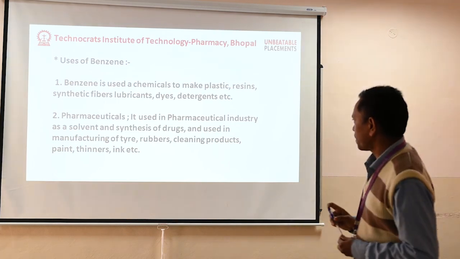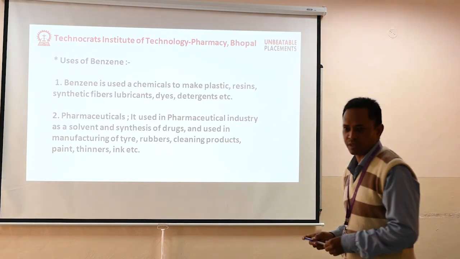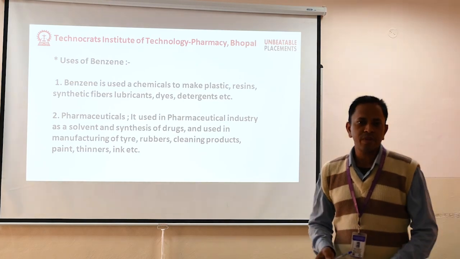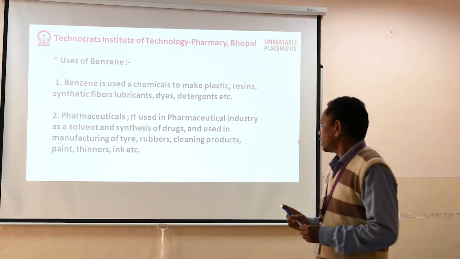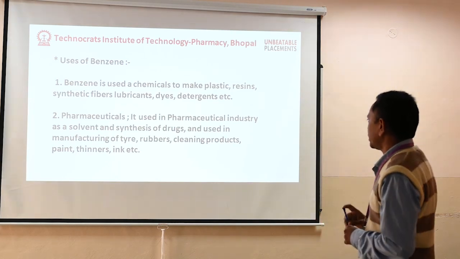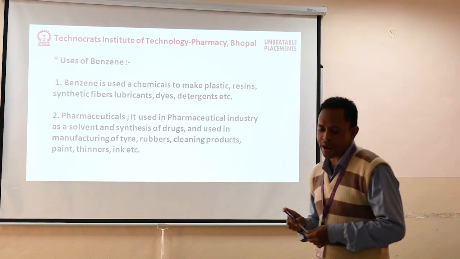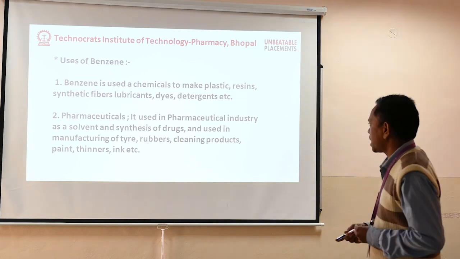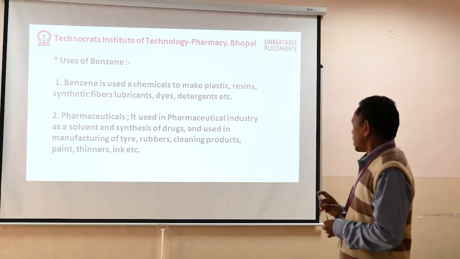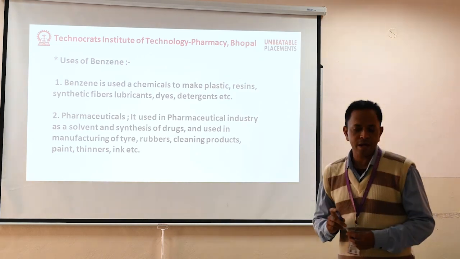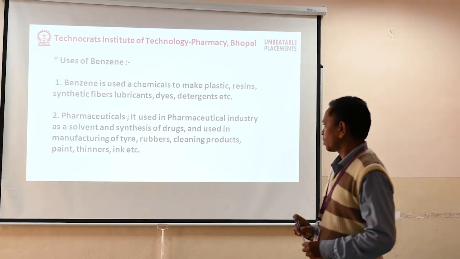Next, uses of benzene. Different types of uses of benzene. Benzene is used as a chemical to make plastic, resin, synthetic rubber, lubricants, dye and detergent. Thank you.